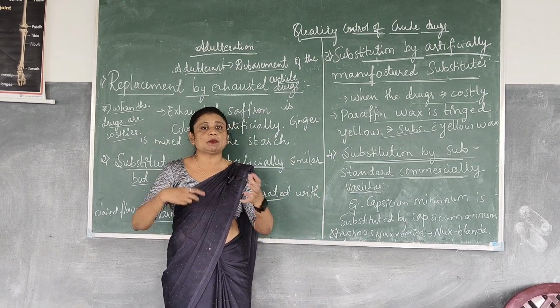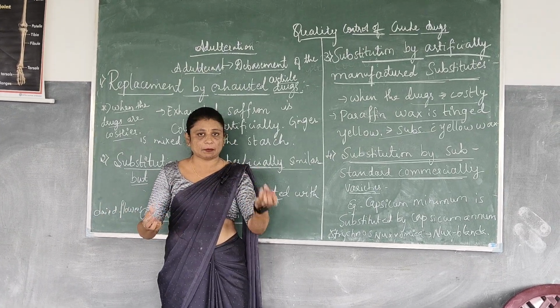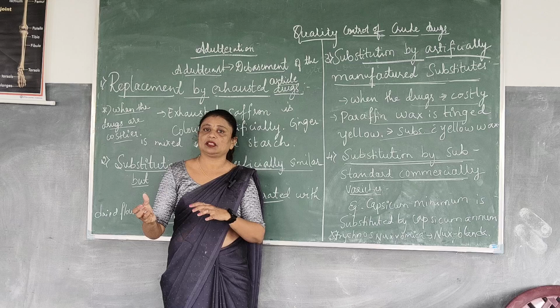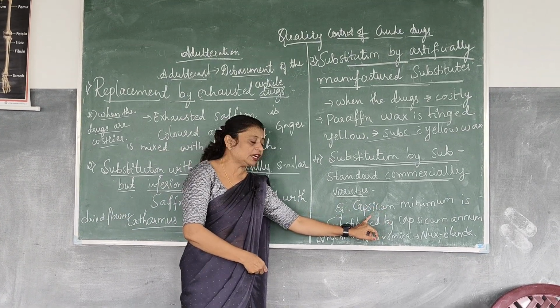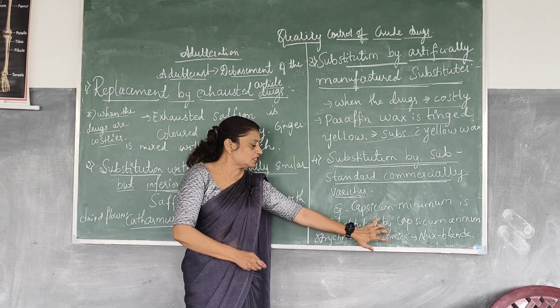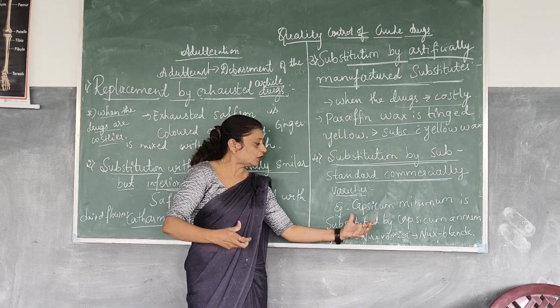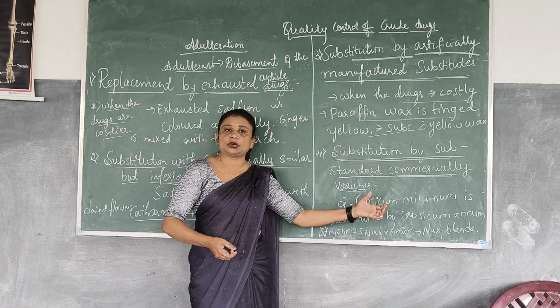The original drugs will be mixed with drugs which are of the same color, but the color will be varying. For example, as I told you, the Capsicum minimum, the red chili, is a bright red color when compared with the Capsicum annum, which is a little lighter when compared with the original chili. So that will be mixed and sent into the market.